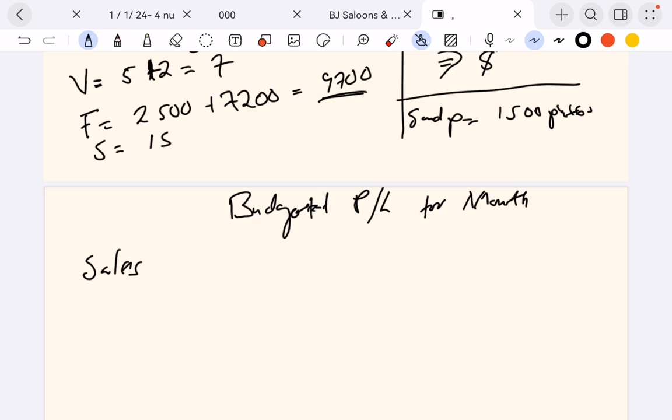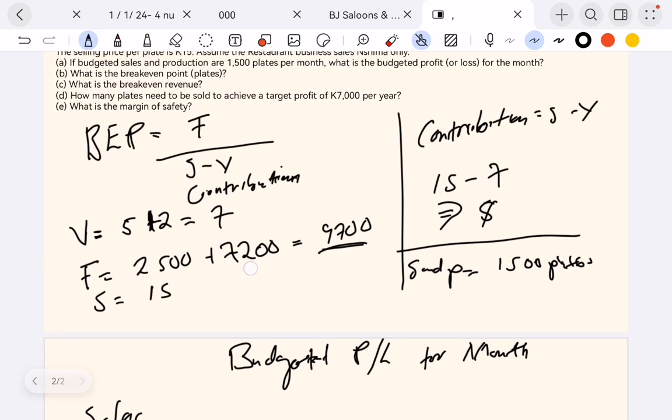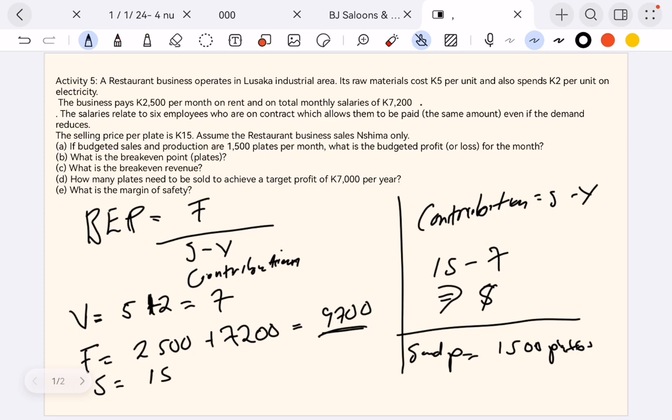So in short, sales is the selling price, how much you are going to sell that phone for, times the total number of phones. We have budgeted sales of 1,500 plates. If we sell these 1,500 plates, how much are we going to get?